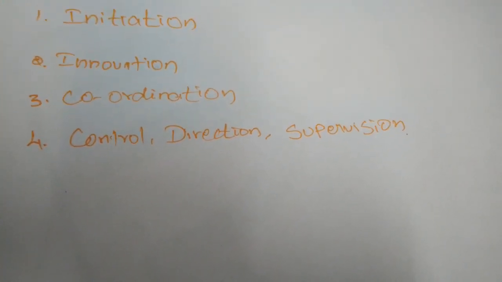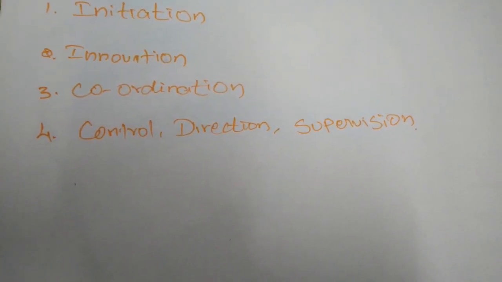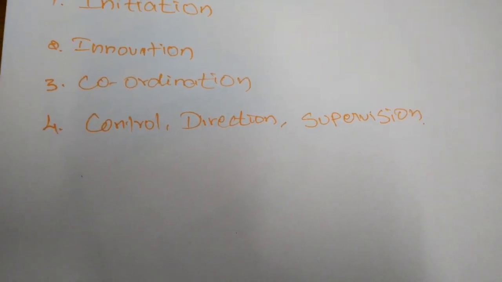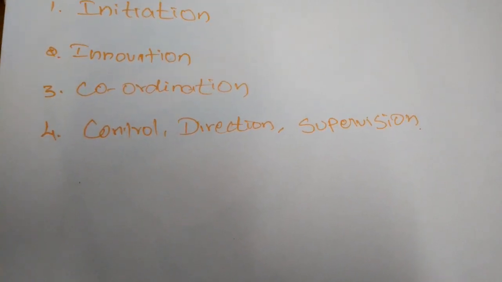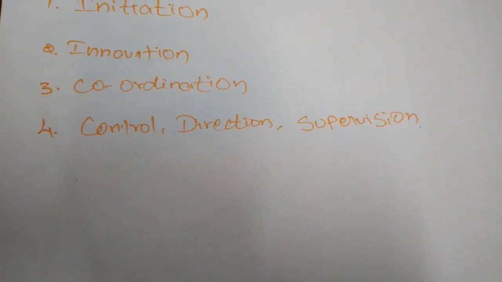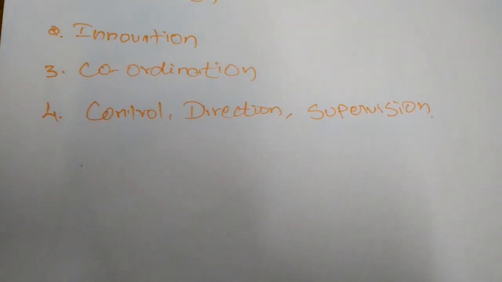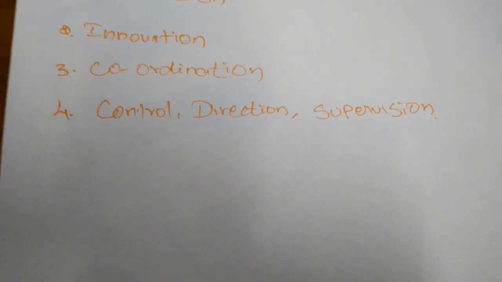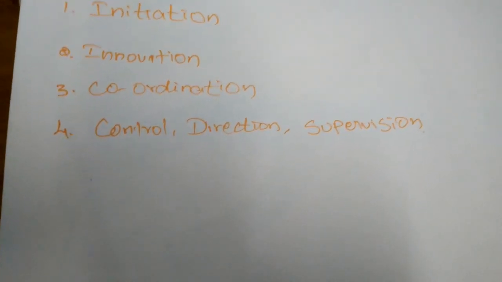Next, control, direction and supervision. These three things also have to be taken by the organizer himself. An organizer controls so that nothing prevents the organization from achieving its goal. He directs the factors to get better results and supervises for the efficient functioning of all. If he wants to control the whole business process, he has to direct all the factors of production, all the managers, workers and laborers, and he has to supervise the production process also.